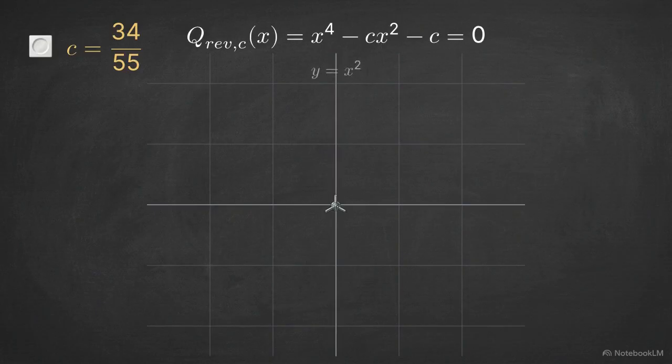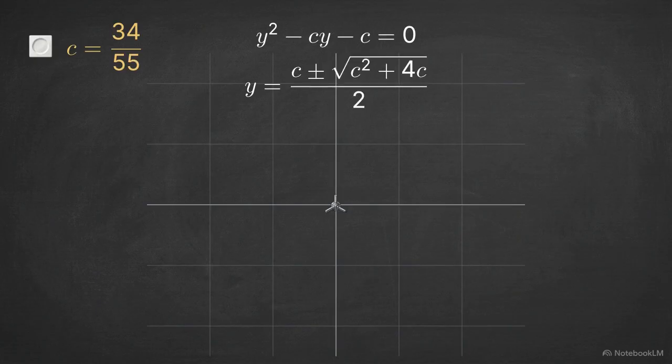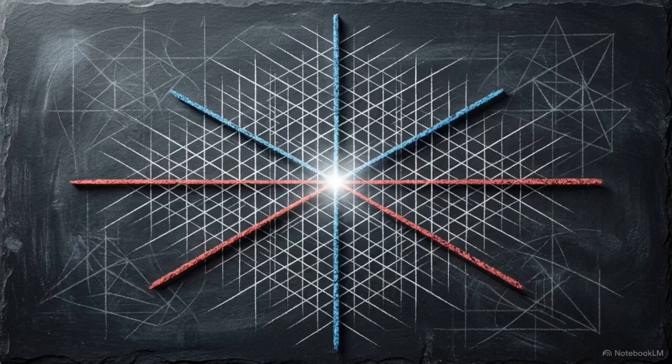The second descendant, the reverberation child, is solved using the substitution y equals x squared, reducing the quartic to a standard quadratic equation. Solving for y results in 2 branches. Because c is positive, one branch is positive and the other is negative. When we resolve back to x, the positive branch yields real roots, while the negative branch yields purely imaginary roots. These polynomials enforce an exact dimensional splitting. The resulting coordinates are algebraic certainties rather than approximations.